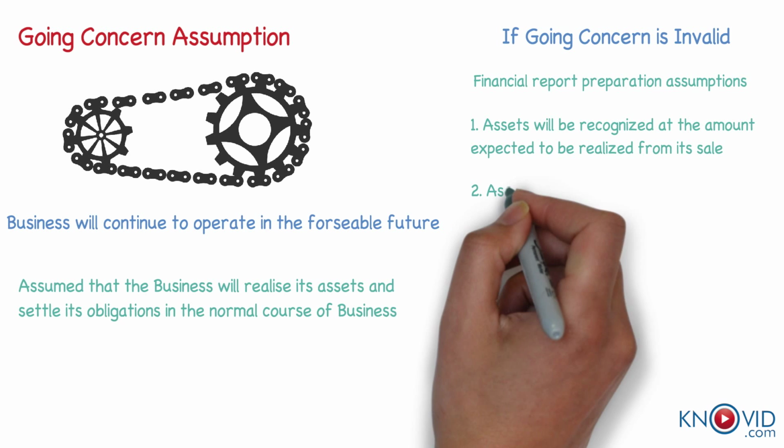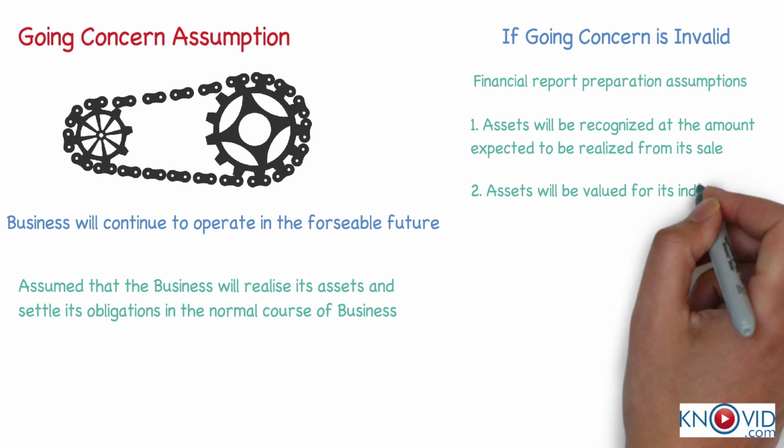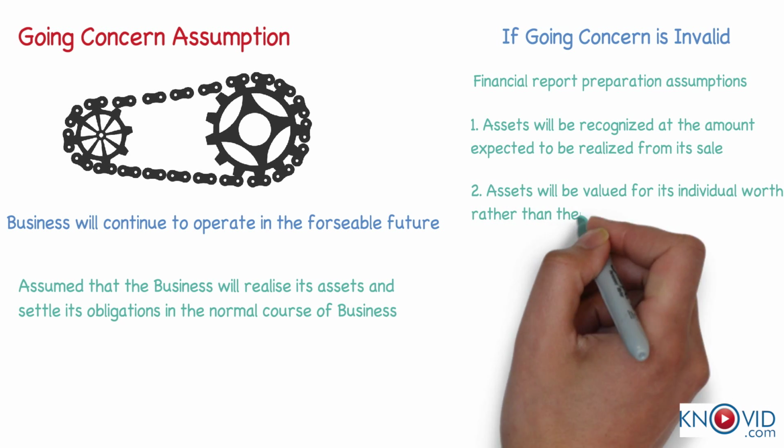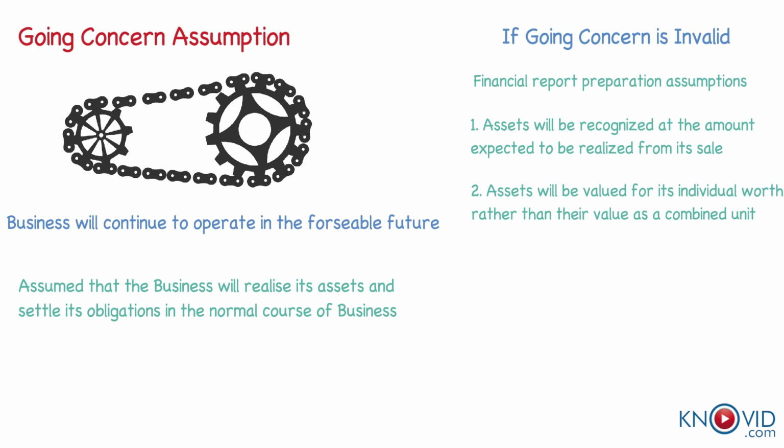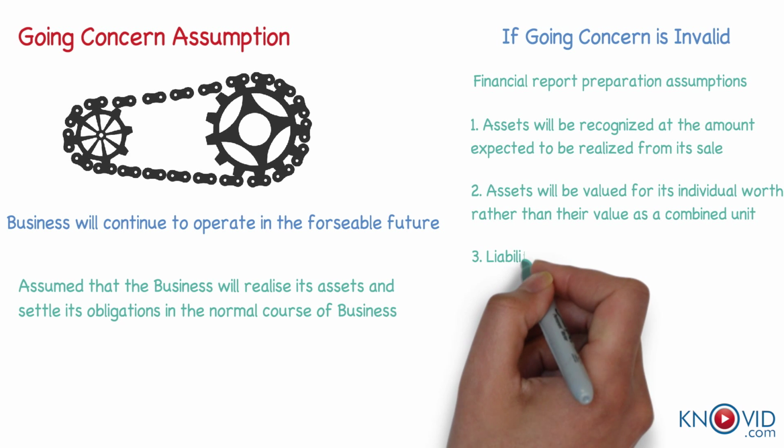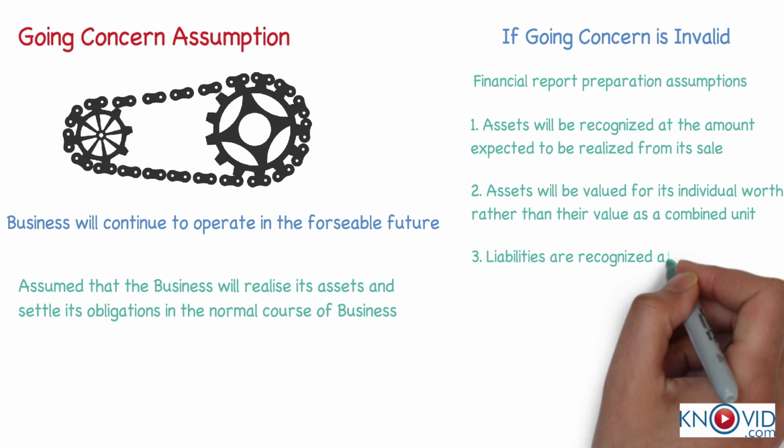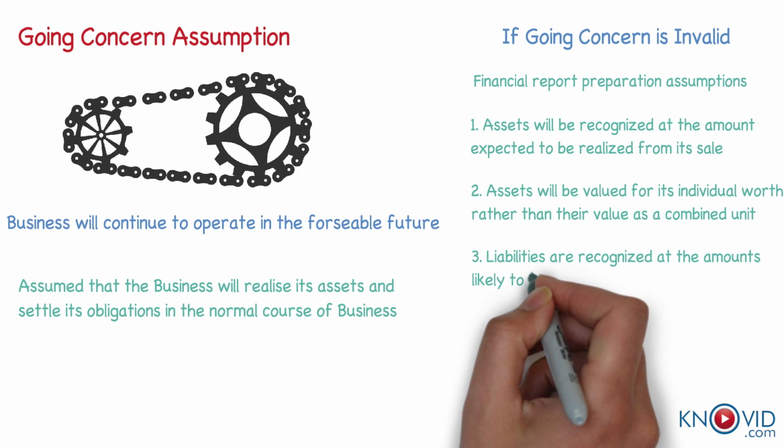Assets are valued for their individual worth rather than their value as a combined unit. Liabilities shall be recognized at amounts that are likely to be settled.